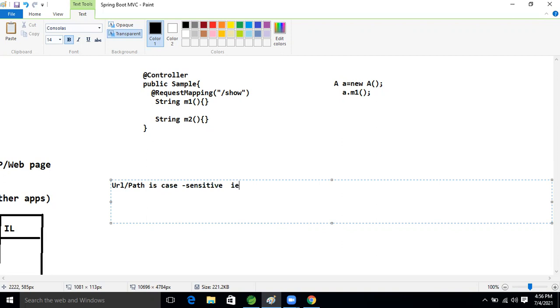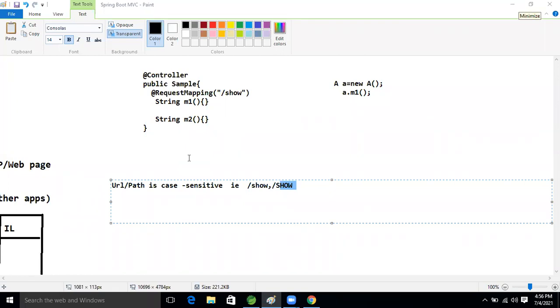Example. What is that example now? Like, what I'm taking: slash sho, right? Then another one I'm taking: slash so, right? Both are different, right? Both are not the same because URL is case sensitive, right? URL is what now, guys? Case sensitive. Now, good. Okay.